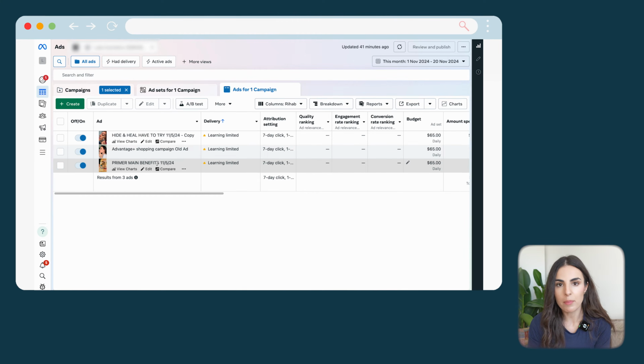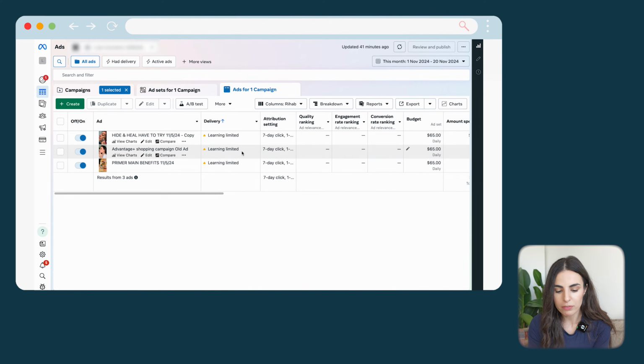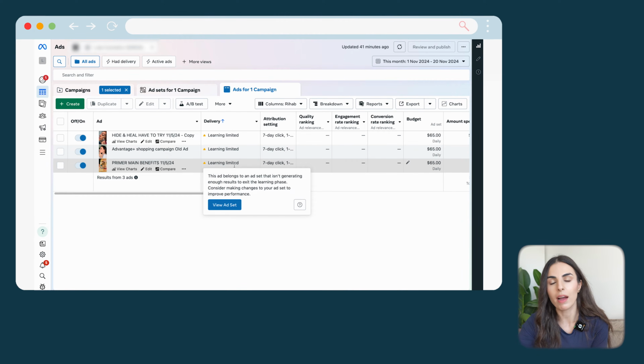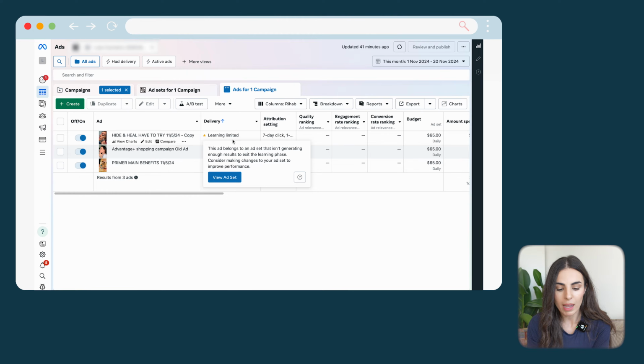Okay, so as you can see in this campaign, I have 3 ads running, and it's a very new campaign. The first thing I see in here is the delivery. It's telling me if my ads are delivering, if I have crossed the learning phase or not. As you can see in here, I have learning limited, which means that my budget is limited and the campaign doesn't have enough budget to test, so I should be increasing my budget. And this is something I'm going to do, but my main limitation is that this ad account is totally new, so we didn't spend much on it, and Facebook doesn't allow us to spend hundreds of dollars directly on campaigns. We need to increase the budget step by step. So that's why I'm still on the learning limited phase.